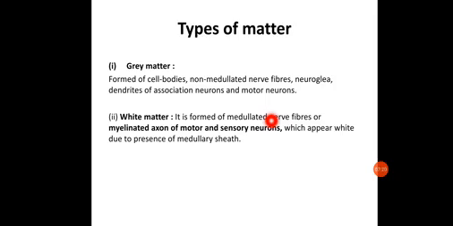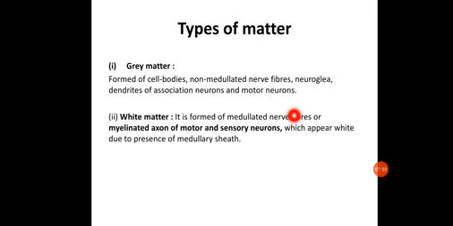Next is the white matter. White matter is formed by medullated, or myelinated, nerve fibers. Here the axons of the motor and sensory neurons are myelinated, and they appear white due to the presence of the medullary sheath, or myelin sheath.